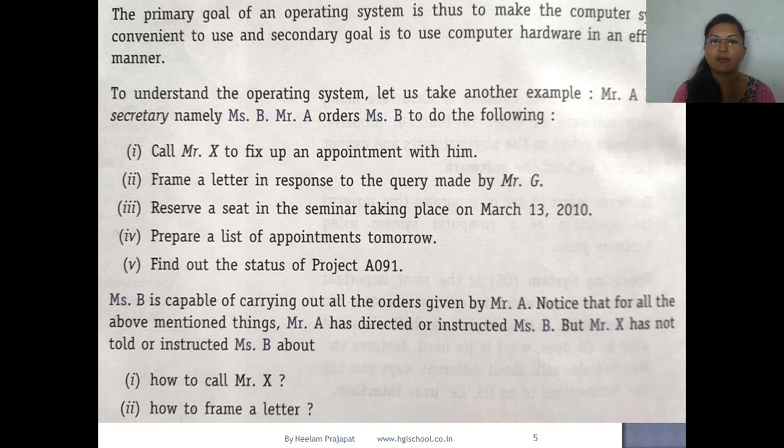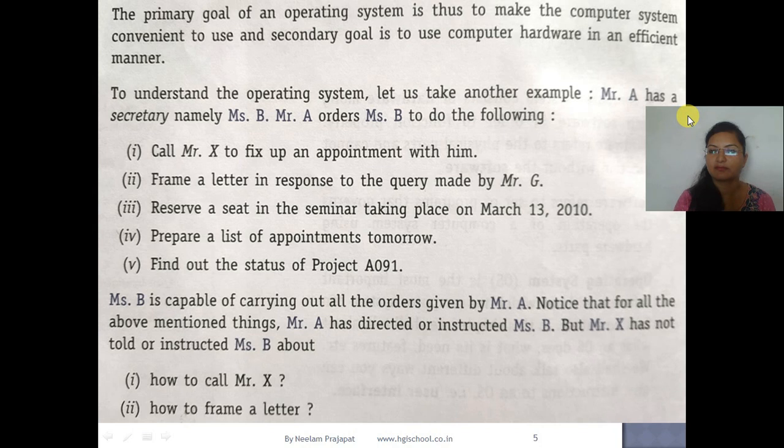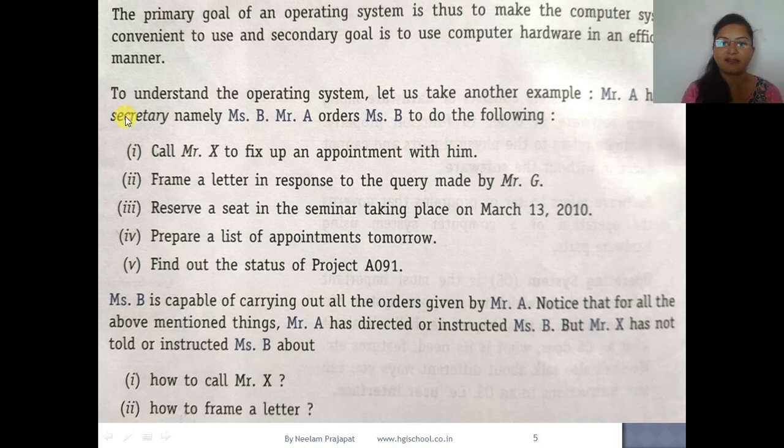So to understand the operating system, let us take an example. Mr. A is the boss, and Mr. A has a secretary, namely Mrs. B. So Mr. A gives orders to Mrs. B. What are the orders? There might be some tasks given to her. Call Mr. X to fix up an appointment with him.